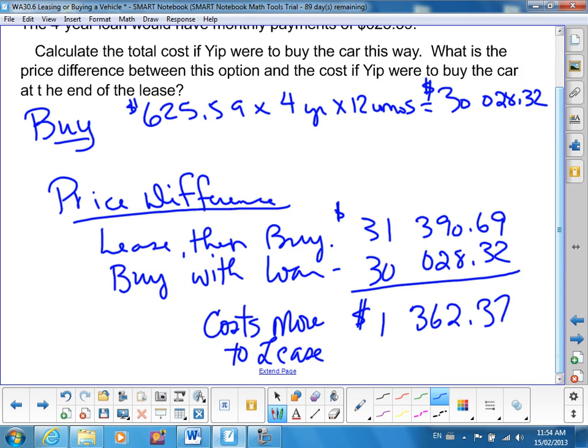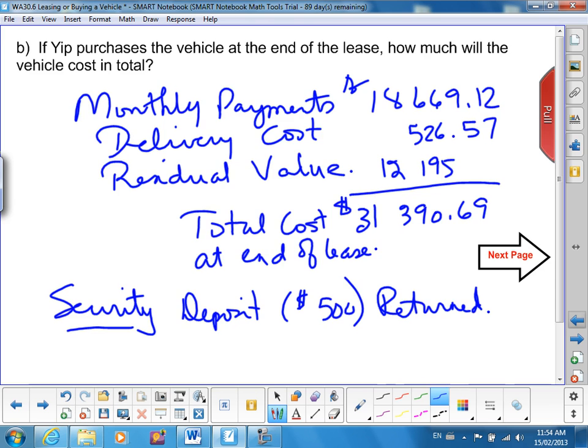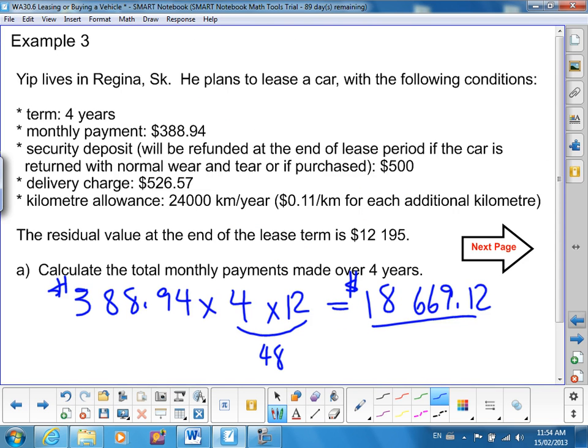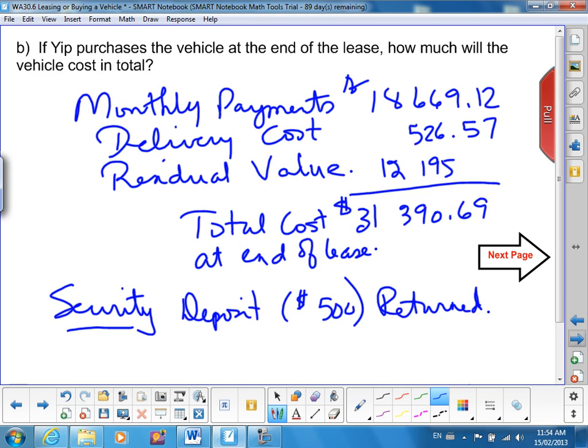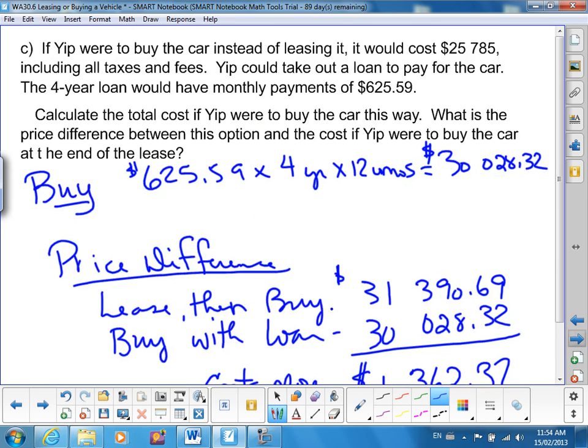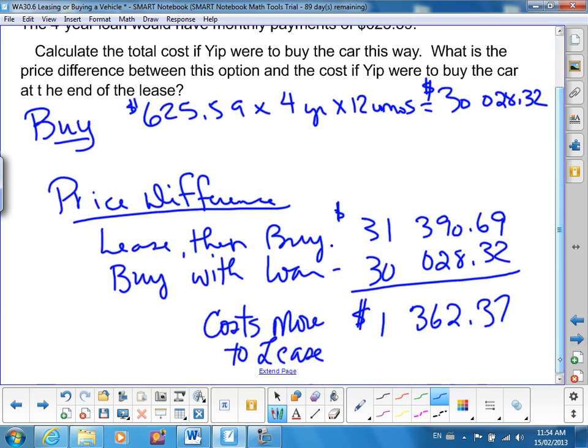And that's very typical. It usually costs more to lease. The monthly payments will be less. Notice the monthly payment to buy is $625. The monthly payment to lease was only $388. But at the end of the term, if you wanted to own the vehicle, it actually costs more to lease because of the other fees that you have to pay.